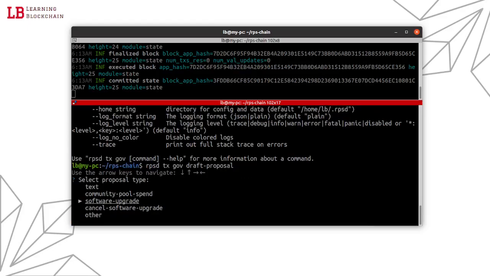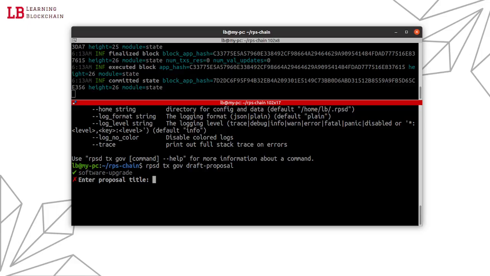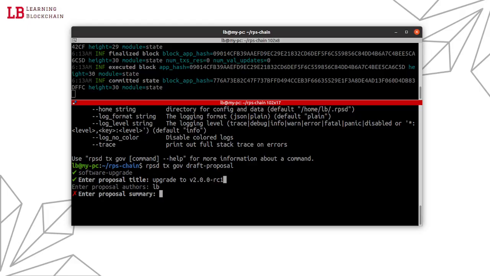and here we're going to say it's a software upgrade, proposal type upgrade to v2 rc1. It's going to be the title. The author, say it's LB, upgrade to v2 rc1. Same.